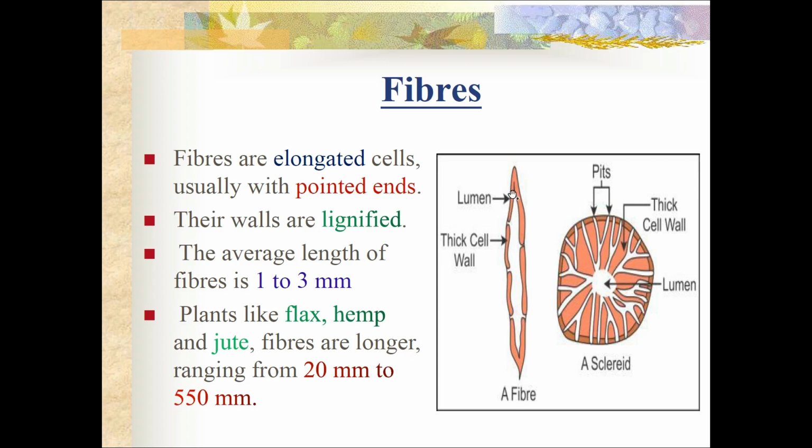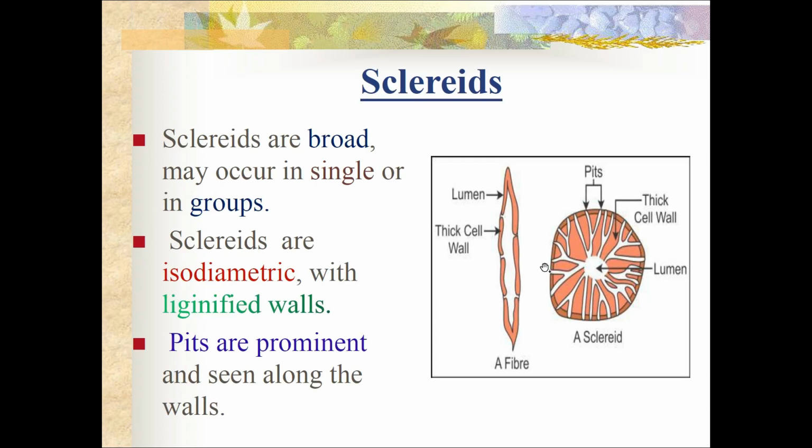Fibers are elongated cells. They are usually with pointed ends, and their walls are lignified. The average length of the fiber is 1 to 3 millimeter, but in plants like flax, hemp and jute, which are fiber yielding plants, the fibers will be longer, ranging from 20 mm to 550 millimeter. The next one is the sclerids. Sclerids are broad and they may occur either singly or in groups. The sclerids are isodiametric with lignified walls. Isodiametric means at any plane if you measure the diameter it will be the same. So they are isodiametric with lignified walls, and pits are prominent and seen on the cell wall.